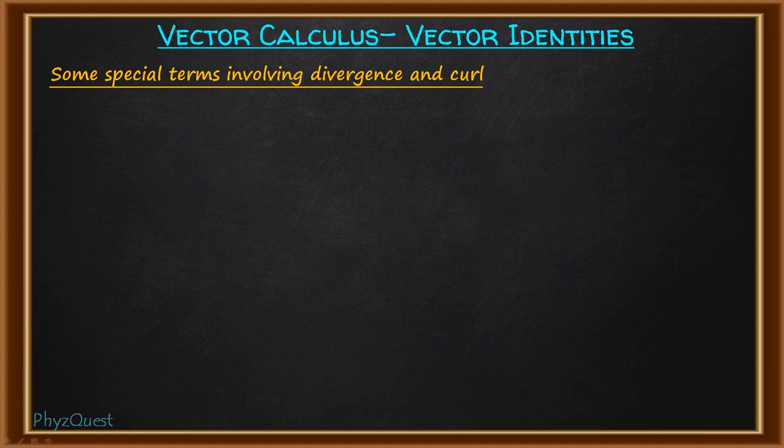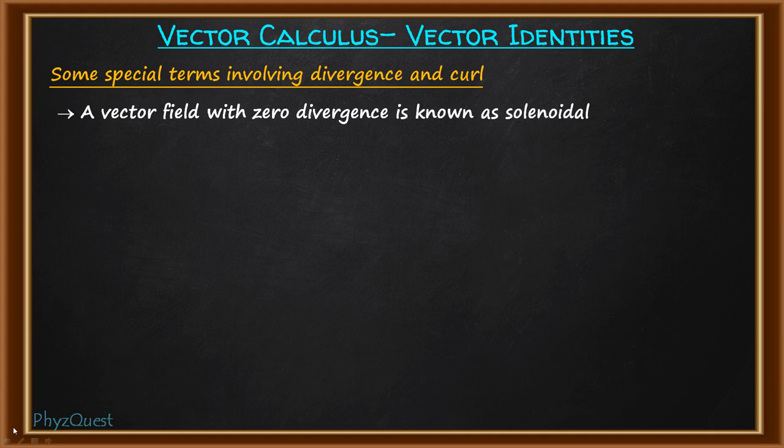Now divergence means the spreading out from a source or converging to a sink. When the divergence of any vector field goes to 0, it is termed as solenoidal.